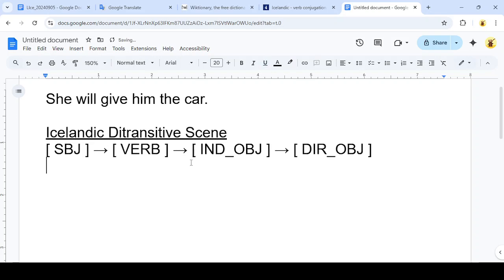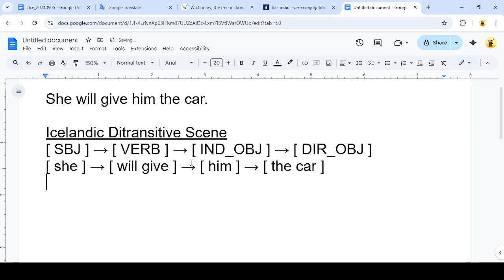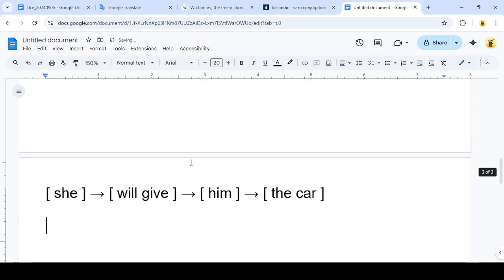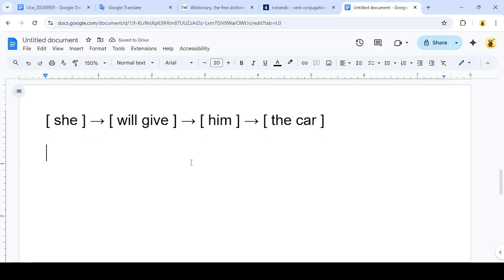And so this is going to be our working translation for Icelandic. Of course, we haven't translated any of the words yet, so I don't know the Icelandic words. So I'm just going to fill these in with the English words for now. And then as we do the translation of each word into Icelandic, we'll fill them in component by component. So let's take our working translation, put it down on the next page, and let's start translating.